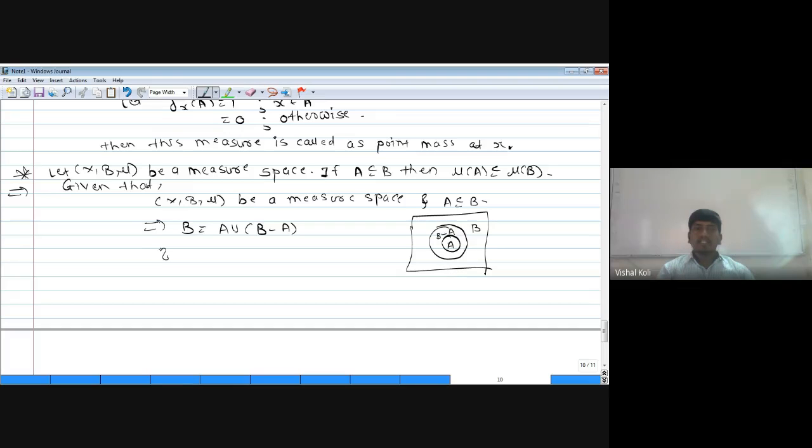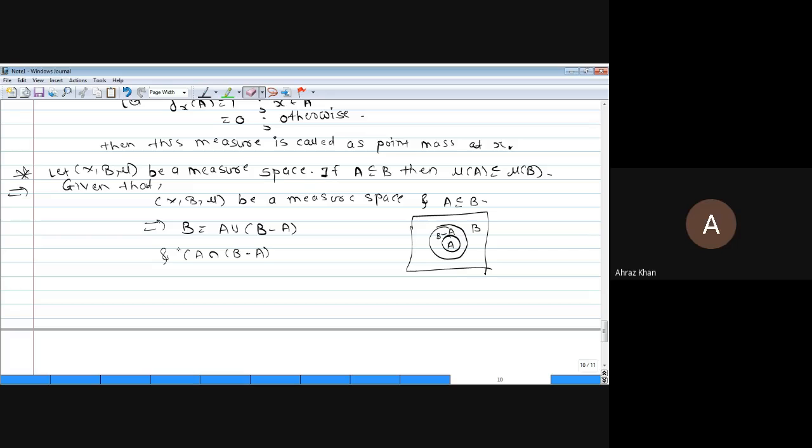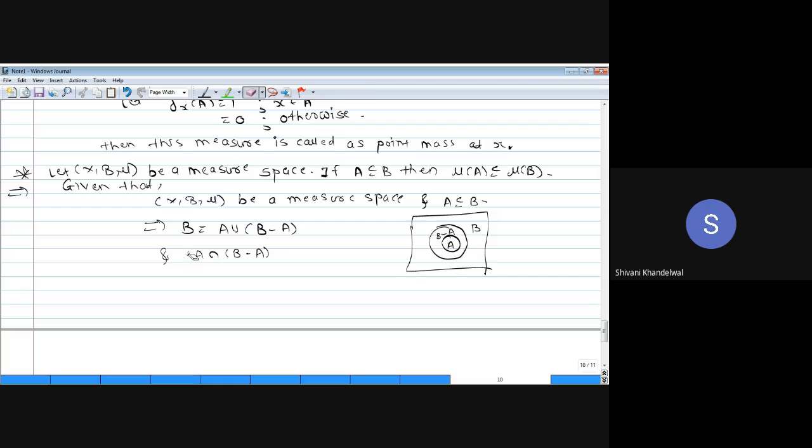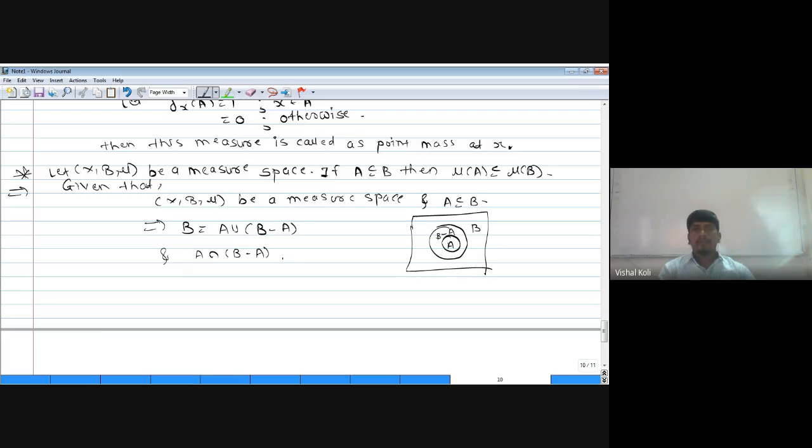And what is the intersection of these two sets? A intersection (B minus A) is equal to phi. Are A and B minus A disjoint? Yes, sir. As they are disjoint, their intersection must be phi. Since B is A union (B minus A), and A and B minus A are disjoint.